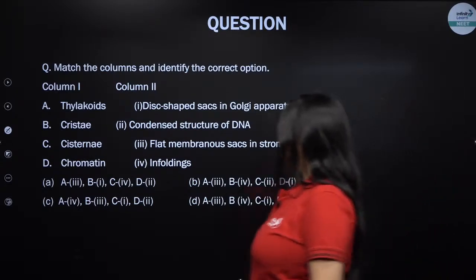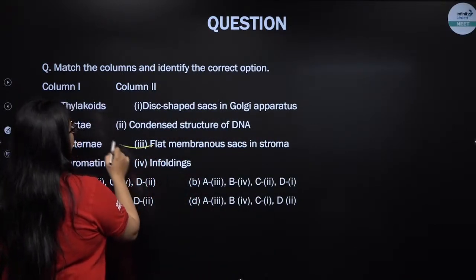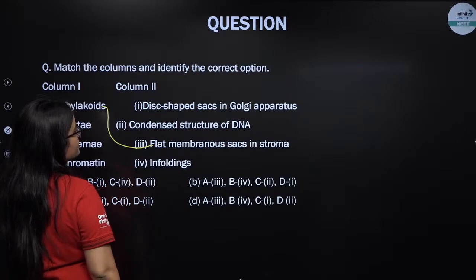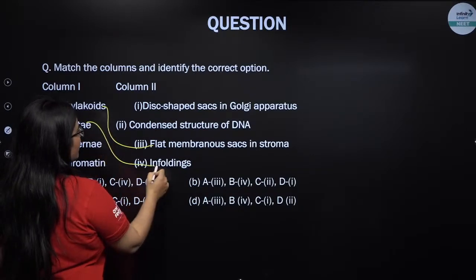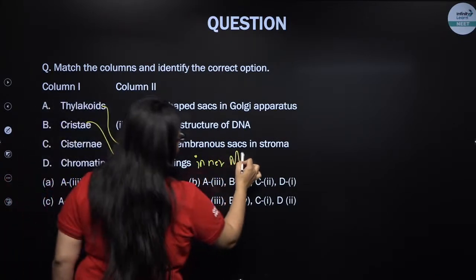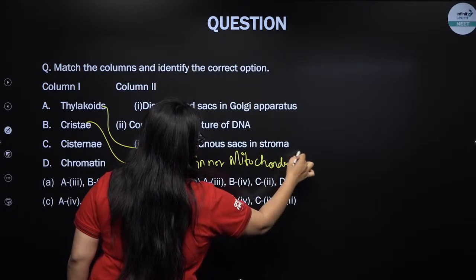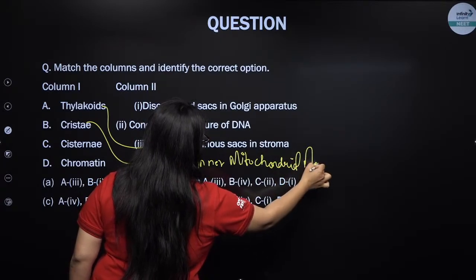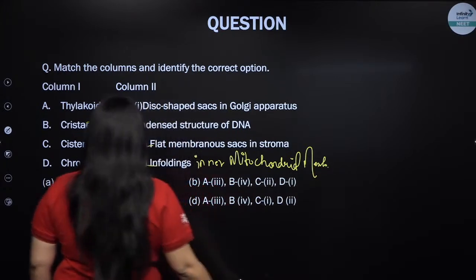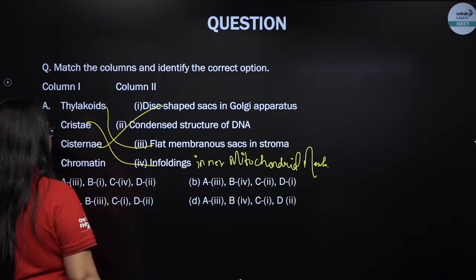Let me see then. Thylakoids are the flat sac-like structures in the stroma. Cristae are the infoldings of the inner mitochondrial membrane. Cisternae are disc-shaped sacs in Golgi apparatus.